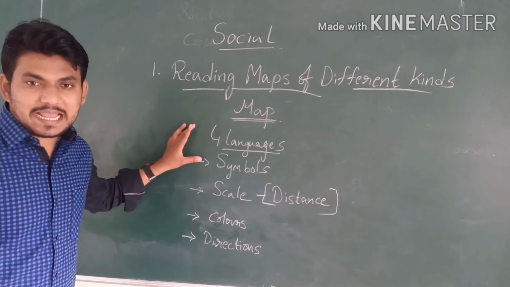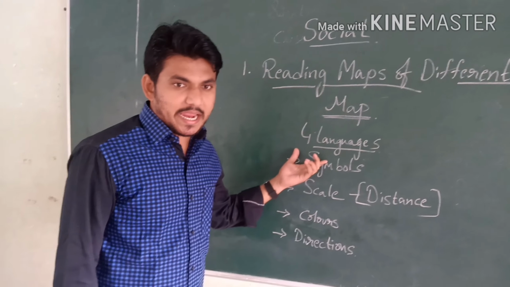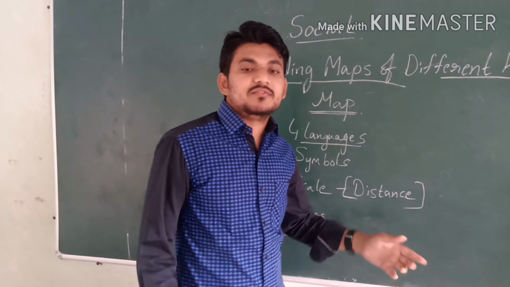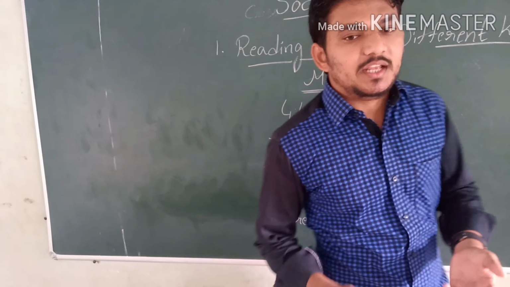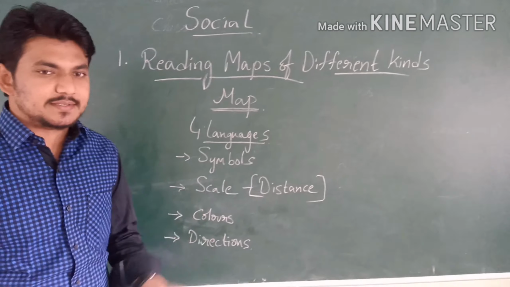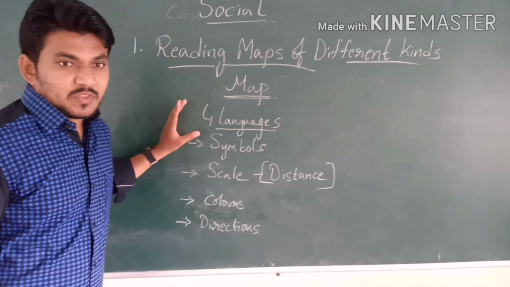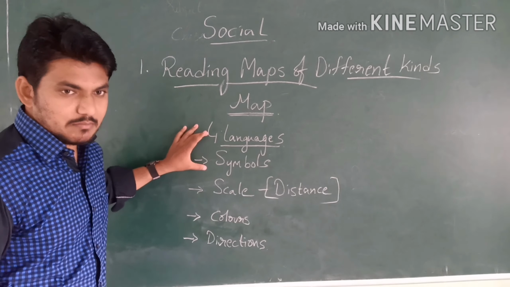Okay, these are the four languages that maps use while communicating with us. Unless we know these four languages, we cannot identify any location, place, region, country, city, or town on the map.